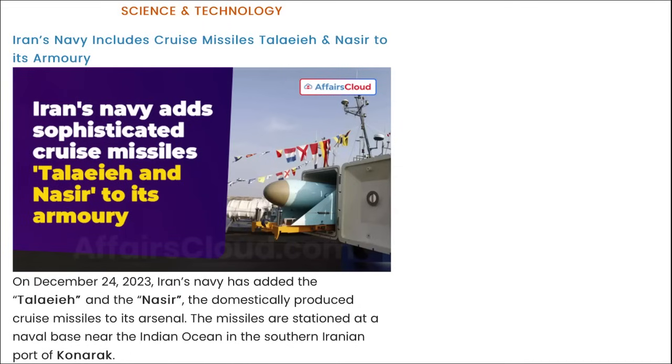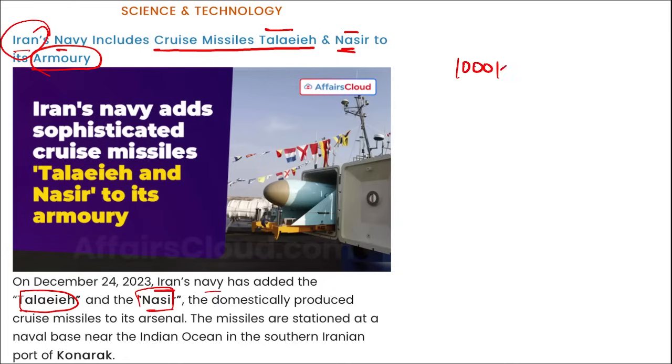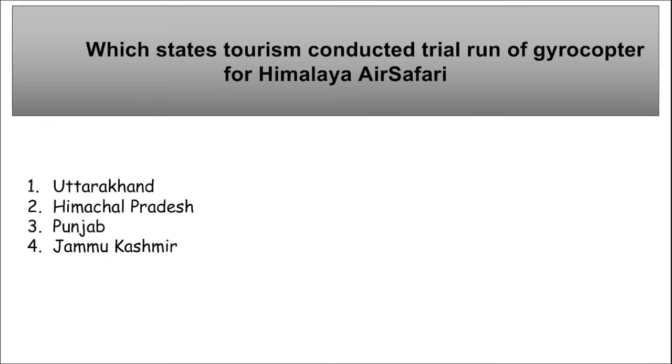Next is science and technology. Iran's navy has included the cruise missiles Talaeieh and Nasir in its armory. I repeat, recently the Iran navy has added Talaeieh and Nasir, domestically built cruise missiles, to their arsenal. So a question can be asked: these Talaeieh and Nasir are the cruise missiles of which country? They are of Iran, right? Talaeieh can go over a range of 1000 kilometers, and Nasir has a range of 100 kilometers.